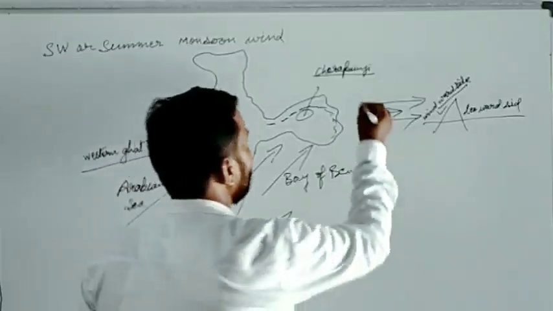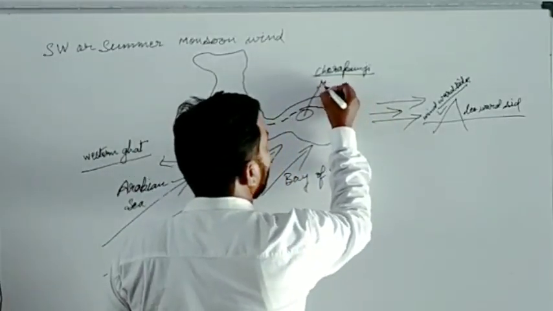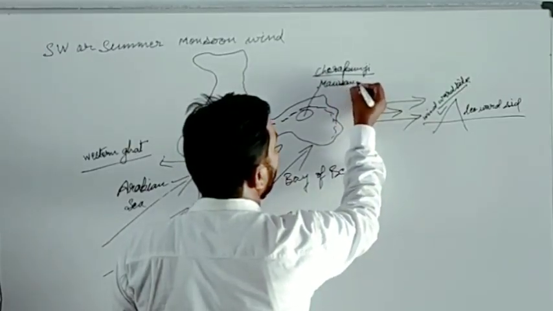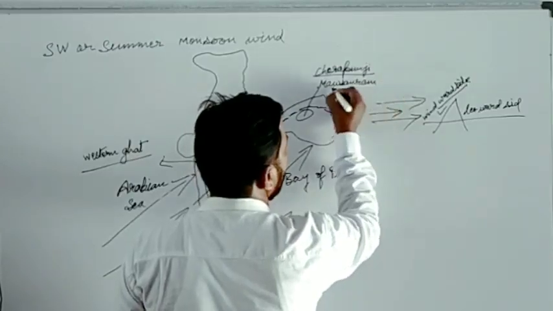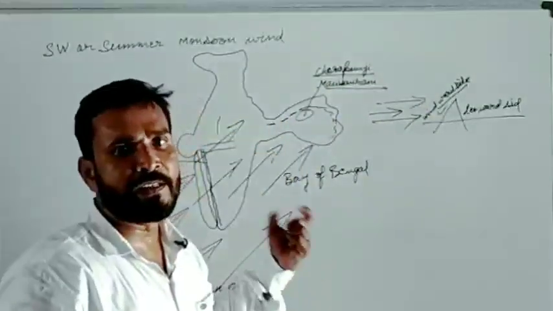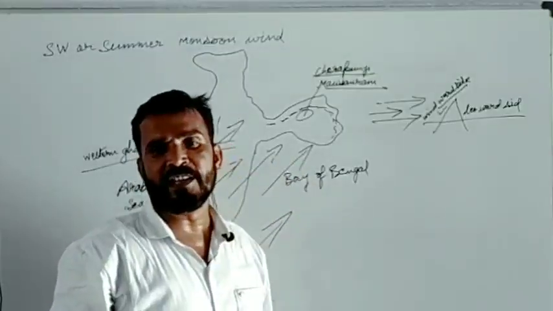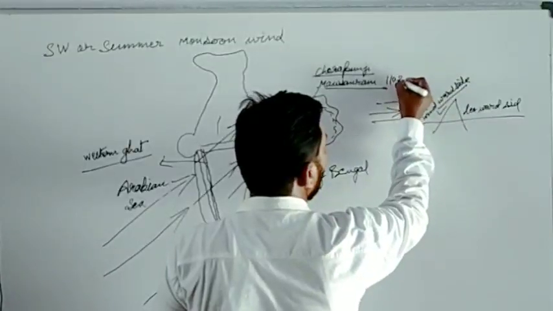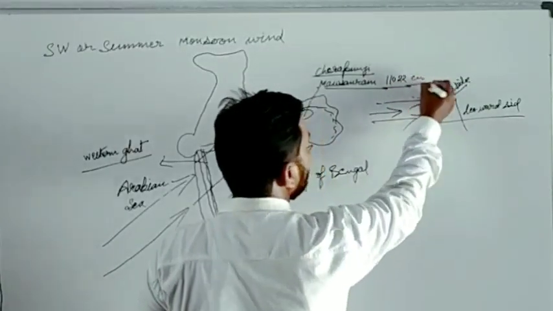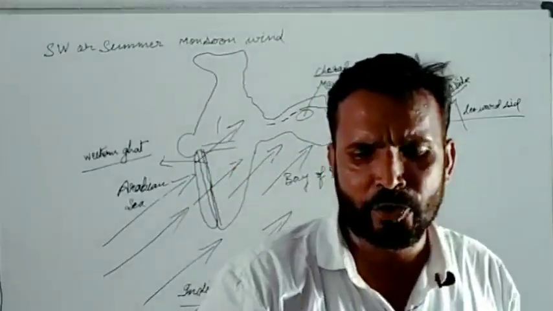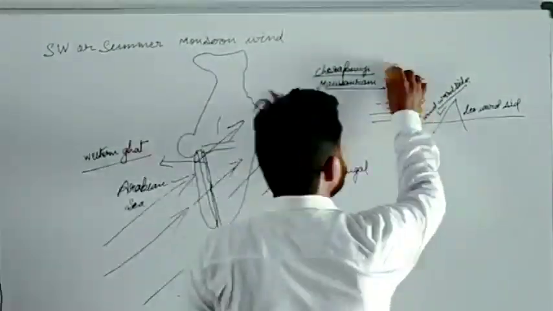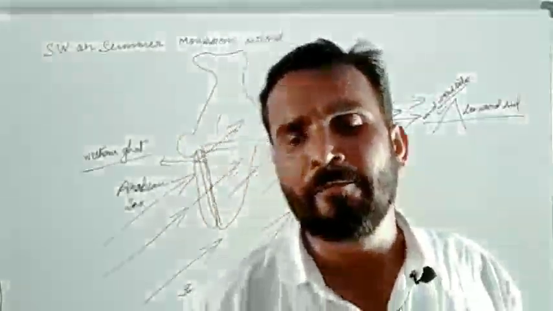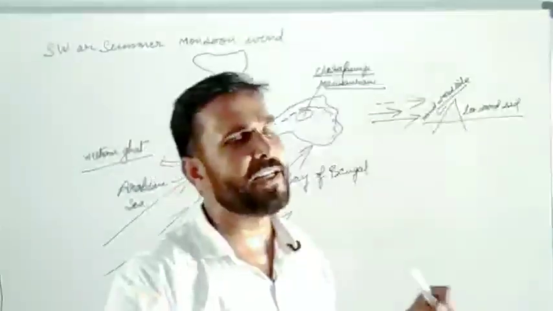But in recent times, the next one is Mawsynram, the latest wettest place in the world. It receives maximum rainfall, 11,022 centimeters. This data is not important here, only the name is important. You must remember that Mawsynram is the place getting the highest rainfall in India.